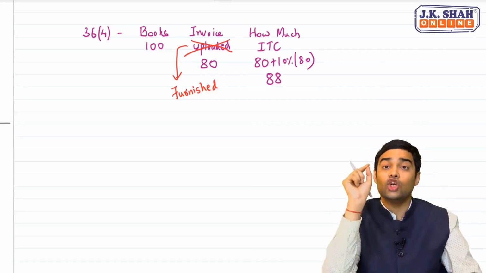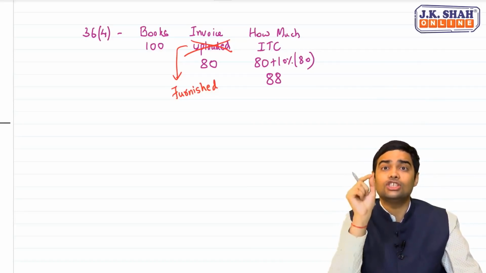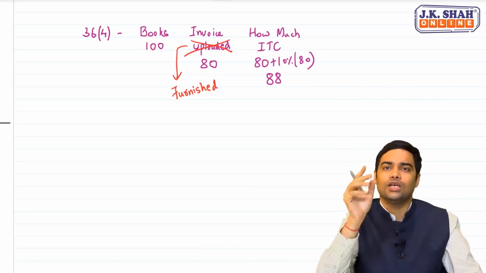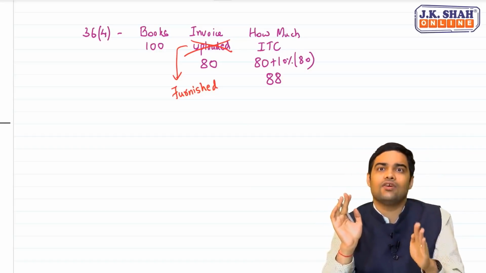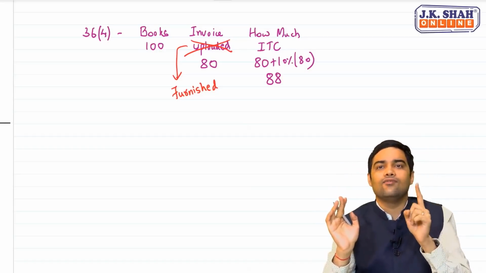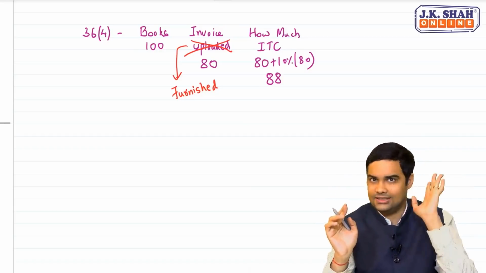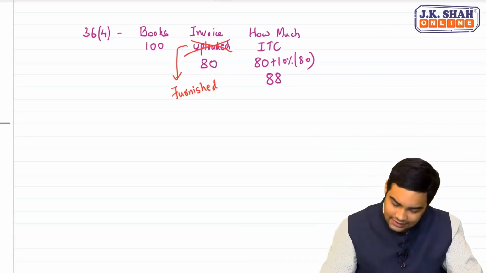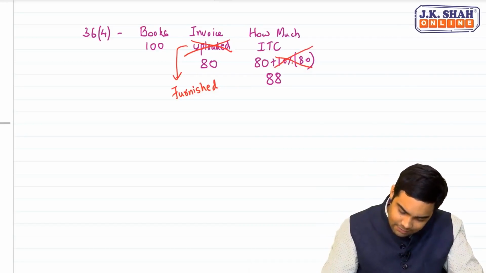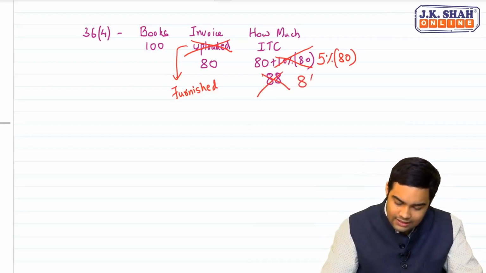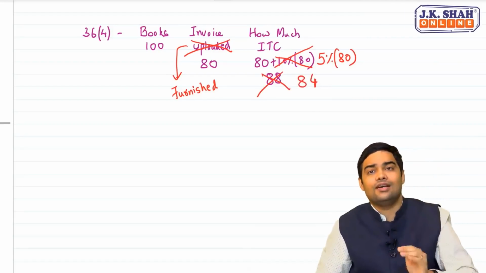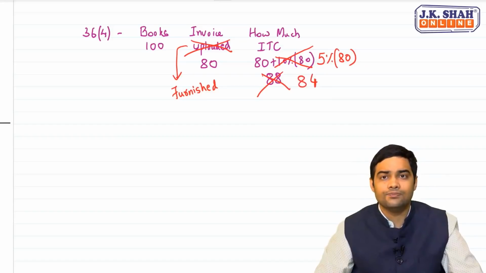That means your suppliers have furnished GSTR1 or the invoice furnishing facility. The moment they furnish GSTR1 or the invoice furnishing facility, we will be eligible. This is the first change. The second change is that 10% has been reduced to 5% of 80. Now 5% of 80 would mean 84. So they have further reduced what is eligible.